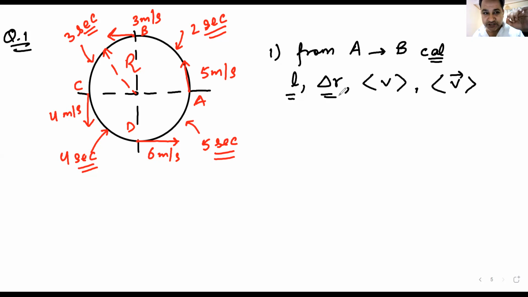V with a dabba is average speed. V velocity with a dabba is average velocity. Am I clear? Average speed, average velocity. Okay. So can you give me this answer first? I'm waiting.